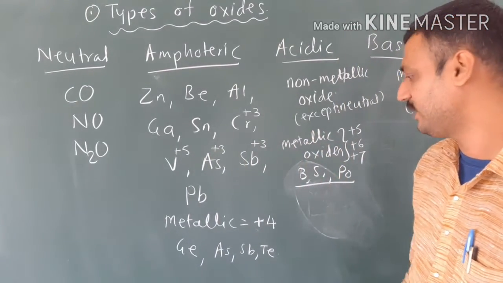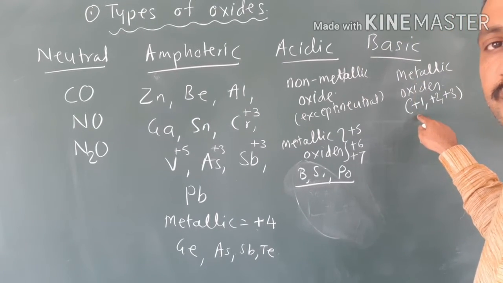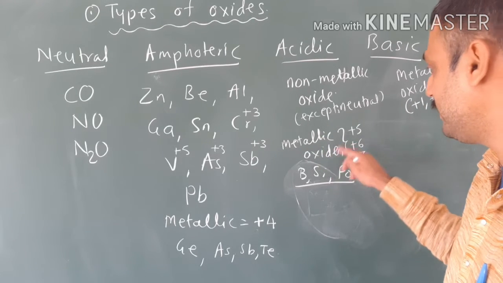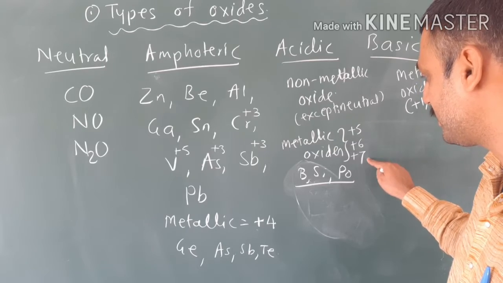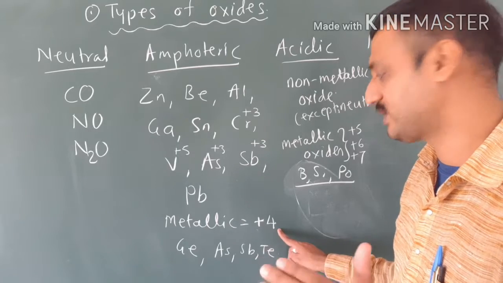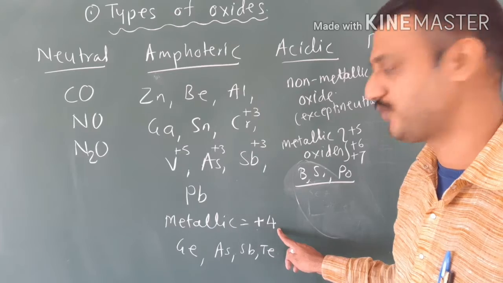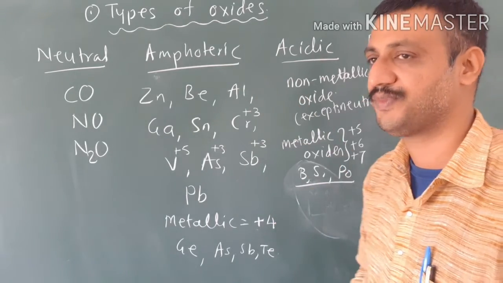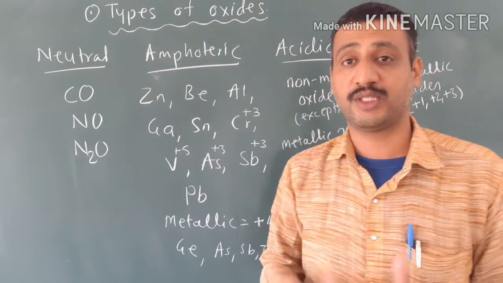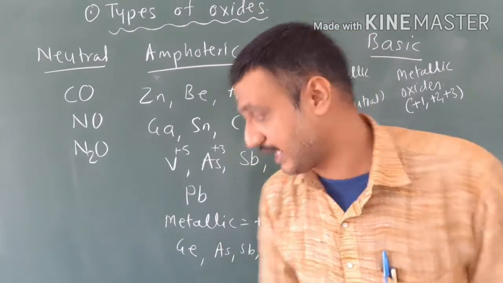The interesting thing is that metallic oxides in which the central metal has oxidation state +1, +2, +3 are basic. Metallic oxides in which the central metal has oxidation state +5, +6, +7 are acidic. And in the metallic oxide in which the central metal has oxidation state +4, for example TiO2, where titanium has oxidation state +4, such oxides are amphoteric in nature. Okay, I am making this a short video so it's useful for you. And one more thing, here we first determine whether the given oxide is acidic or basic.